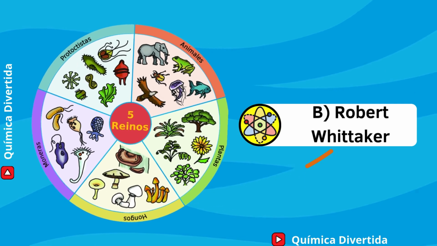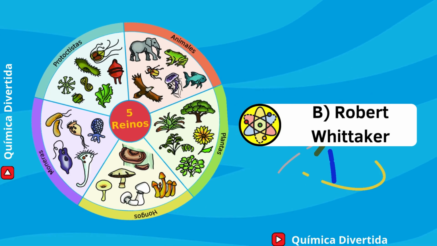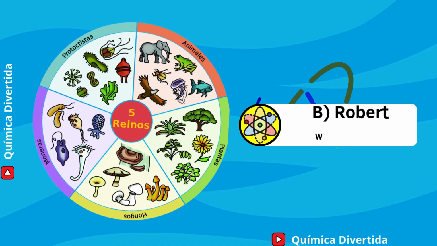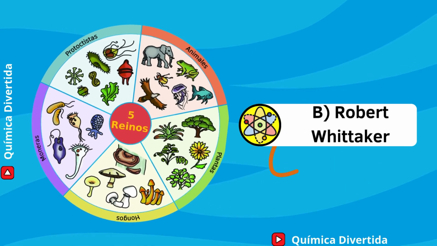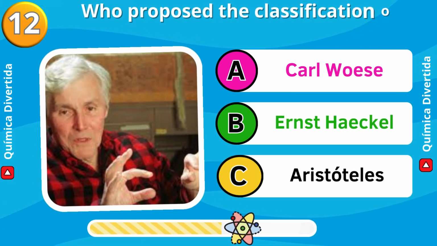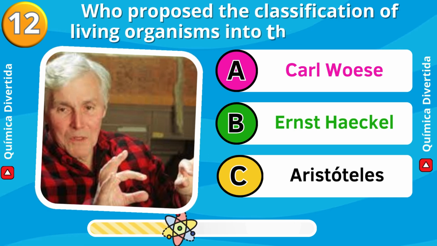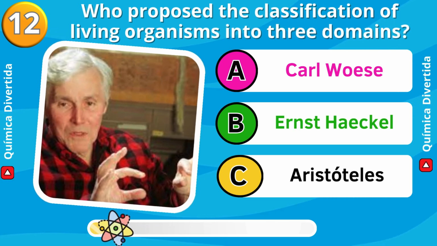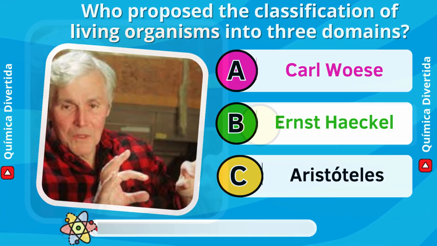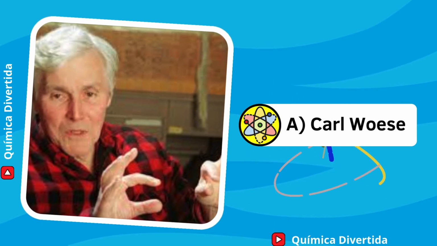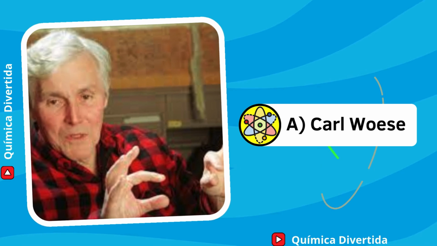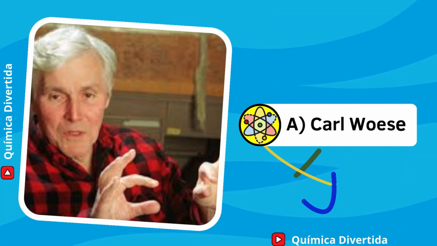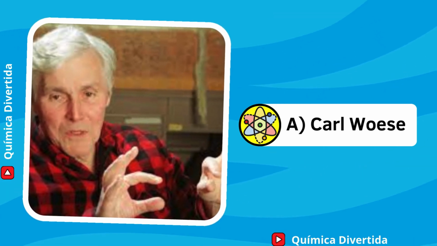In 1969, Robert Whittaker proposed the classification into 5 kingdoms based on cellular differences and modes of nutrition. Who proposed the classification of living organisms into 3 domains? Carl Woese, Ernst Haeckel, Aristotle. Answer: A. Carl Woese. In 1990, Carl Woese proposed the classification into 3 domains: bacteria, archaea, and eukarya, based on genetic and molecular differences.